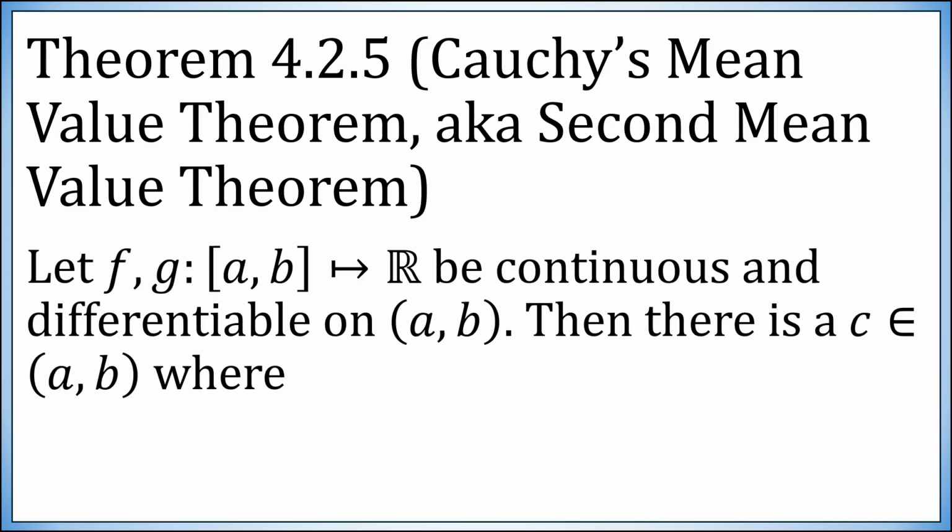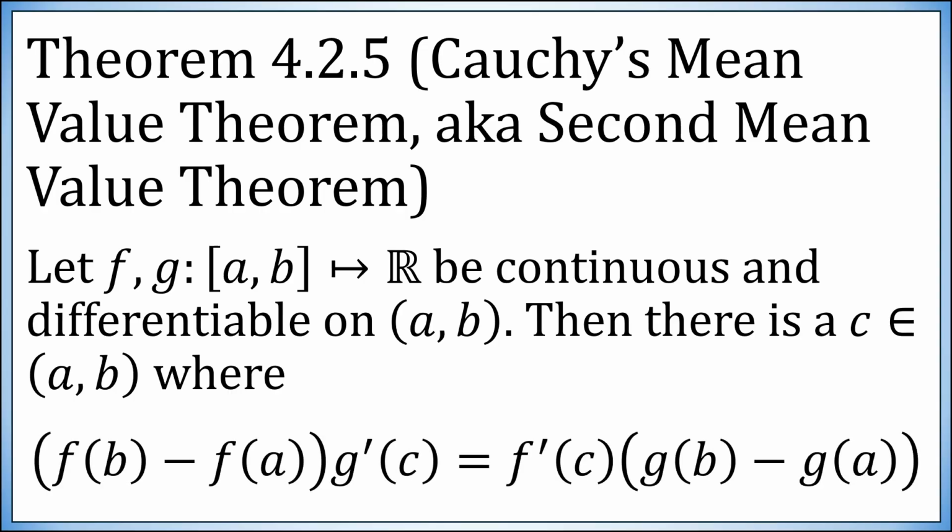Suppose f and g are two functions, both of which satisfy the hypotheses of the mean value theorem: continuous on the closed interval from a to b, differentiable on the open interval from a to b. Then there is an interior point c where (f(b) minus f(a)) times g prime of c equals f prime of c times (g(b) minus g(a)).